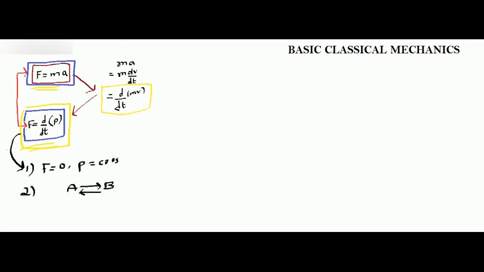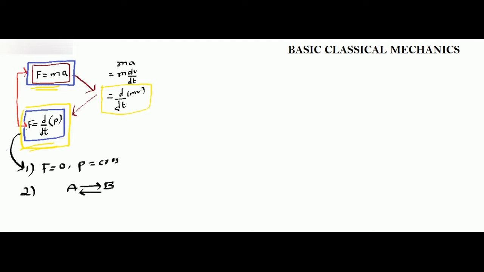If A pushes B, then automatically the push will create a force acting on A. B does not even have to push A to create the reaction force. So this is Newton's third law. Every action has an equal and opposite reaction.